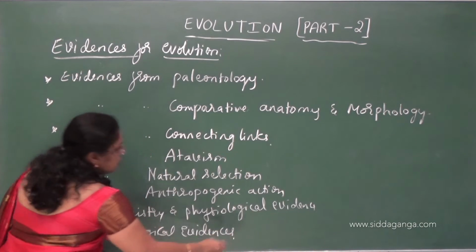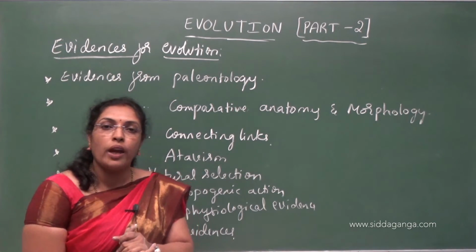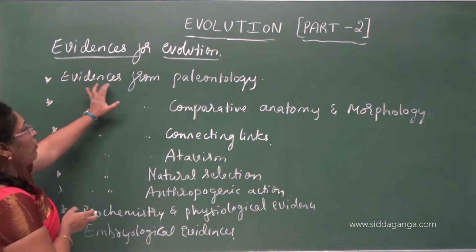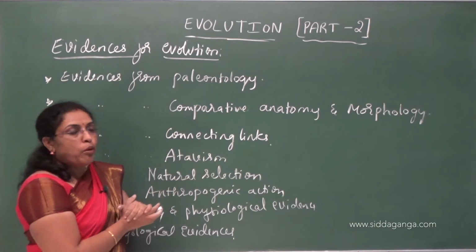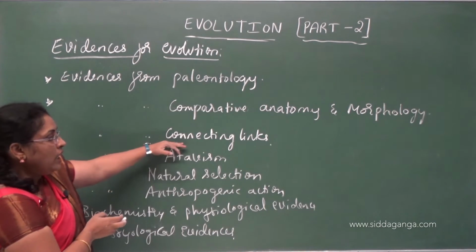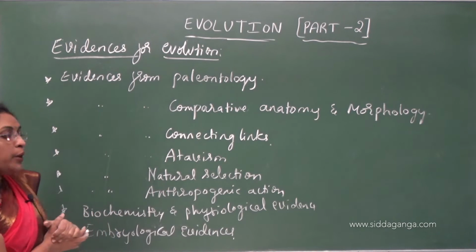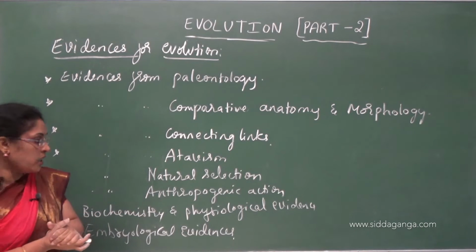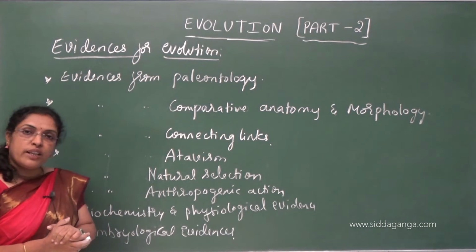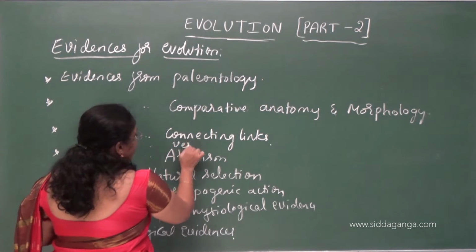So, these are all the evidences which help us to prove organic evolution. Understood? Evidences from paleontology, comparative anatomy and morphology, connecting links, atavism, natural selection, anthropogenic action, evidences from biochemistry and physiological studies, and embryological evidences, and also evidences from vestigial organs.